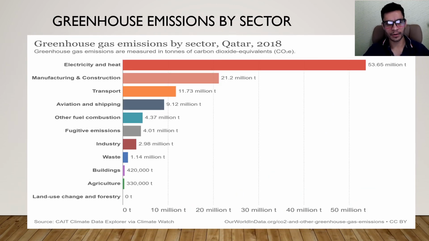And finally, in greenhouse emissions by sector, we see at the top of the list electricity and heat, then manufacturing and construction, transport, aviation, and shipping, and then other items which could be other fuel combustion, fugitive emissions, industry waste, buildings, agriculture, and land use change and forestry.